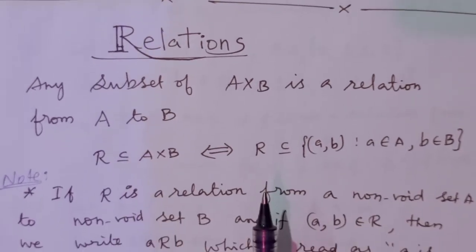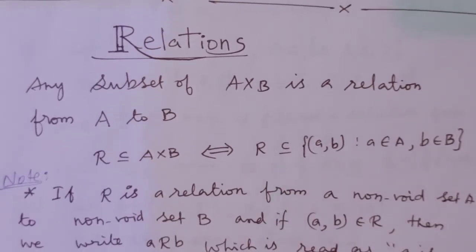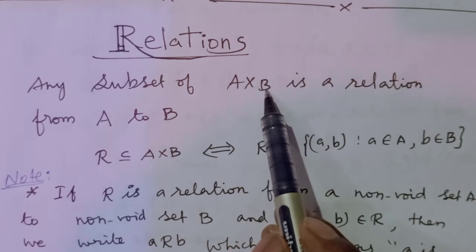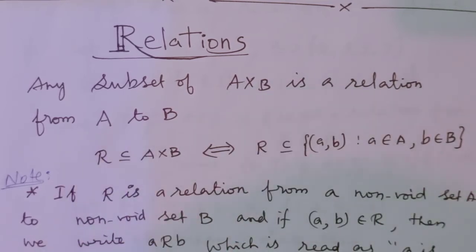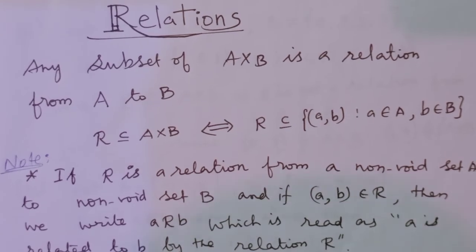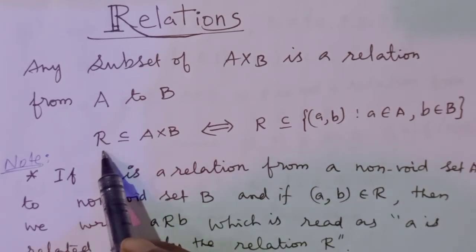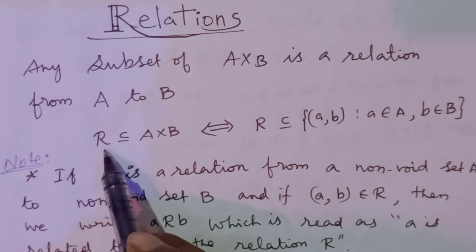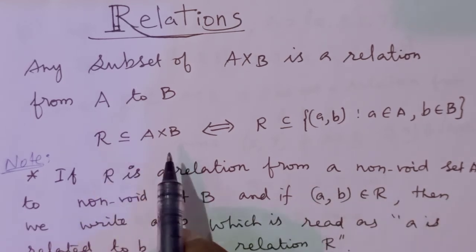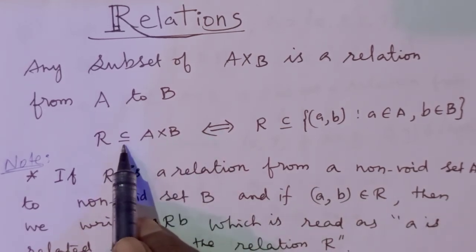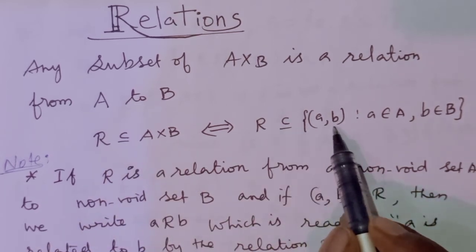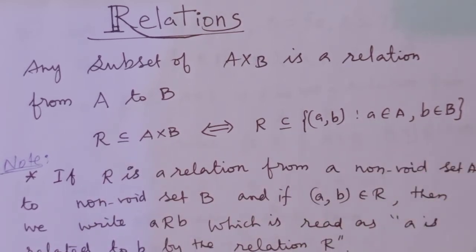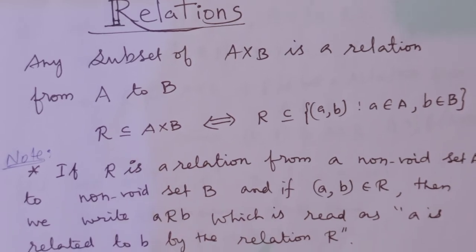Next thing is very important, relations. Any subset of A cross B, the Cartesian product, is a relation from A to B. Here this R is denoted for relation. R is a subset, this symbol is used for subset, of A cross B. Here R is the subset of (a, b) such that a belongs to A, b belongs to B. Okay. Now very important notes.